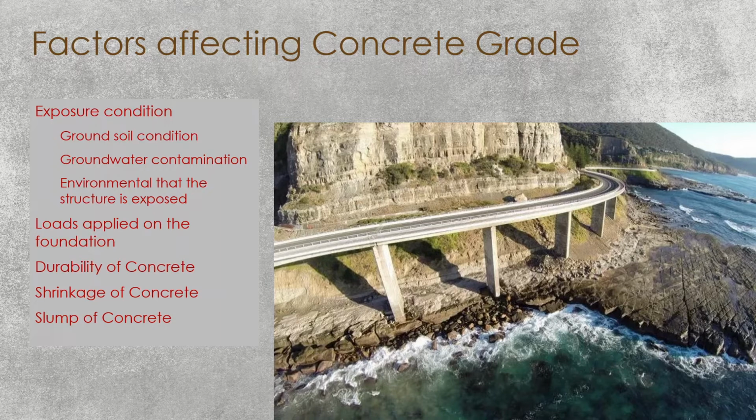Now, when you talk about the ground soil, there may be soil having aggressive chemicals. So those we have to consider when we select the concrete grade. Groundwater may have harmful chemicals like chloride and sulfate in the water. So those we have to consider. Then the environmental conditions. When the structure is built in a coastal area, the sea is an aggressive environment. In those kinds of environments we have to select the concrete grade carefully.